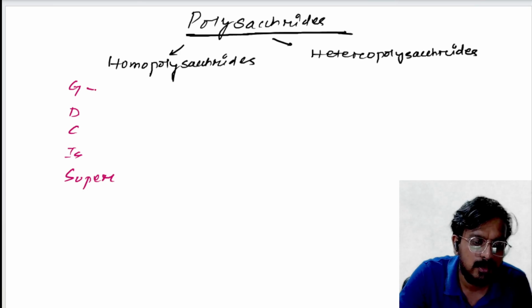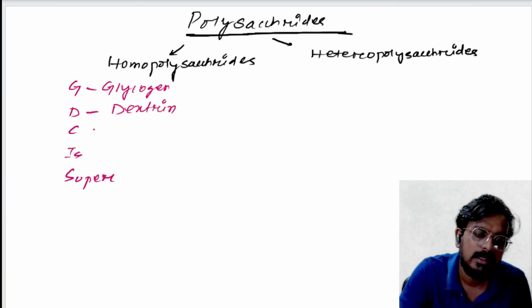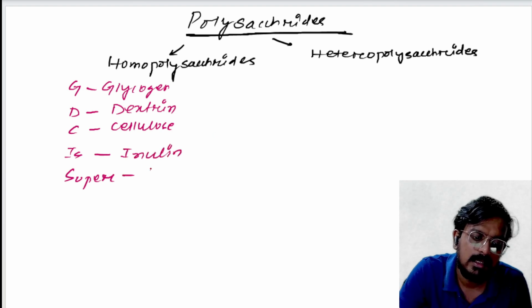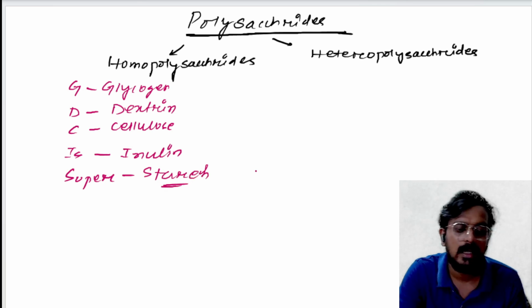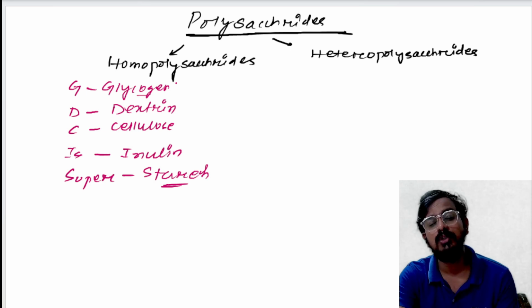So G stands for glycogen, T stands for dextrin, C stands for cellulose, I stands for inulin, A stands for starch. So starch and glycogen, please remember, starch is the storage form of glucose in plants. Glycogen is the storage form of glucose in animals.